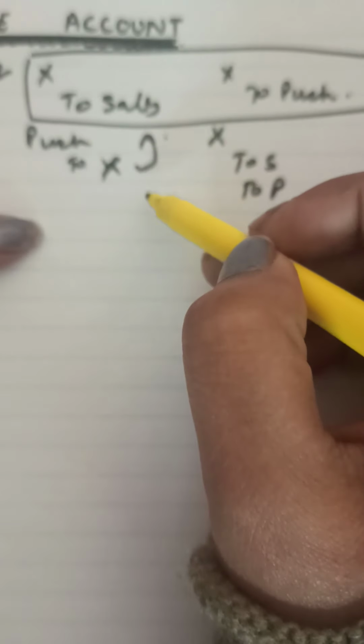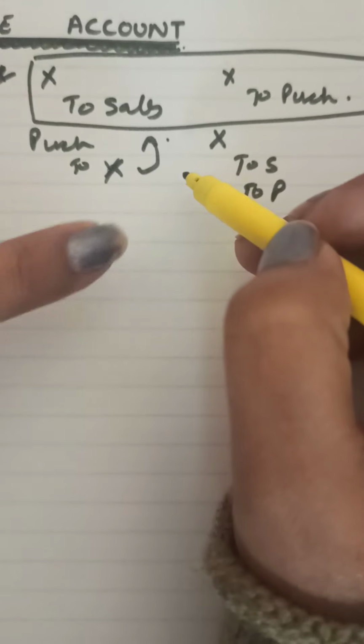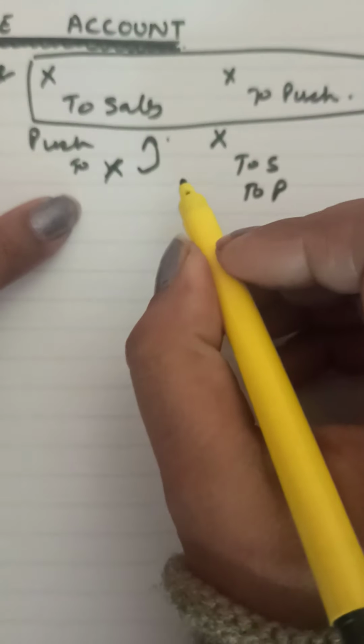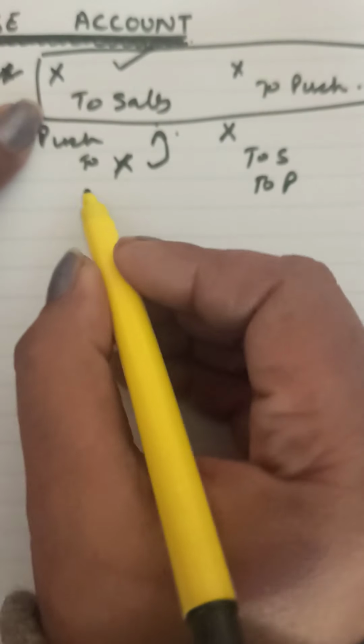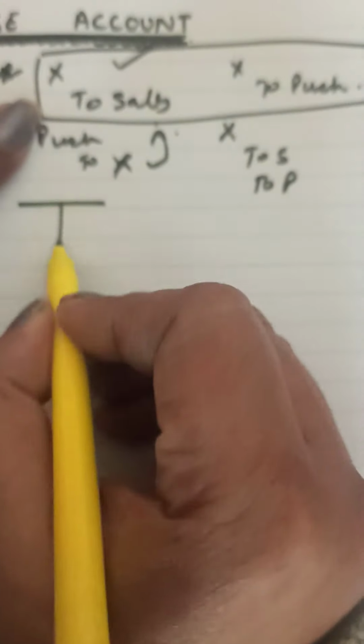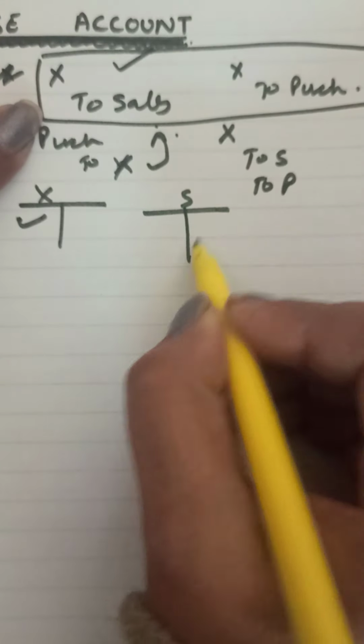The entry made is wrong. Now, suppose I make a little twist in this. Suppose the error would have been X to sales. I sell goods to X. X to sales is the entry that should have been made, the correct entry in my books. And what has been done in place of that? Now X to sales means it will go on the debit of X's account and credit of sales account.